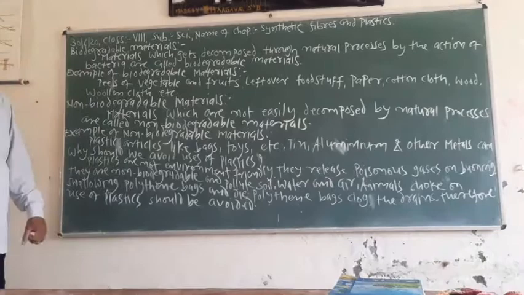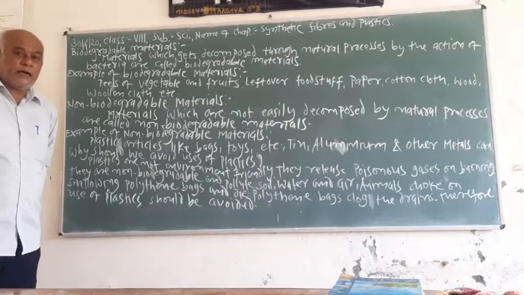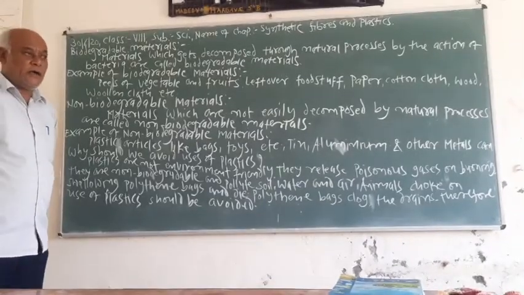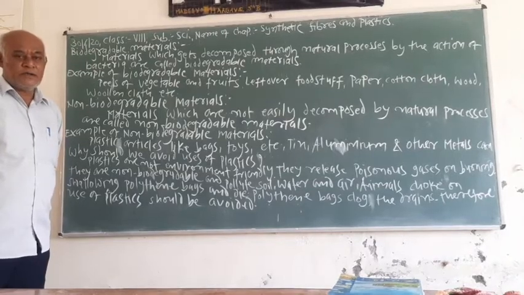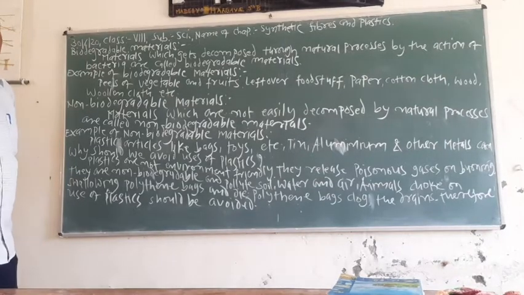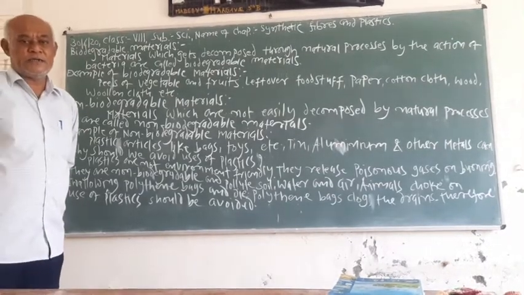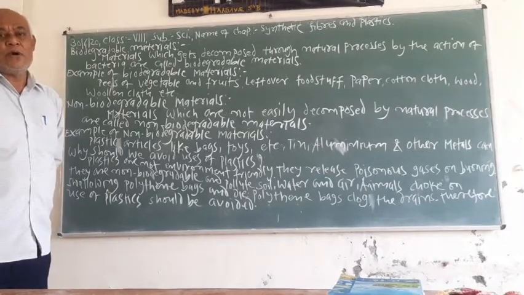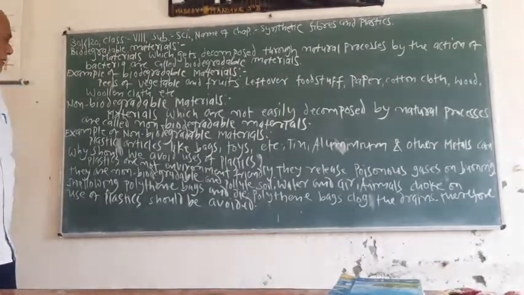On the other hand, what are non-biodegradable materials? Some materials around us which do not decompose easily by natural processes are called non-biodegradable materials.